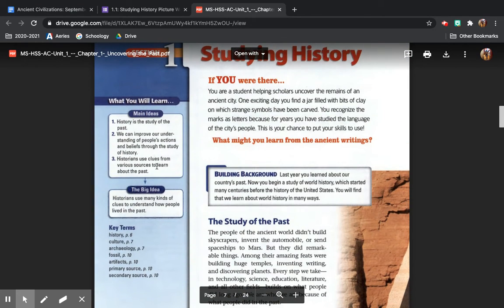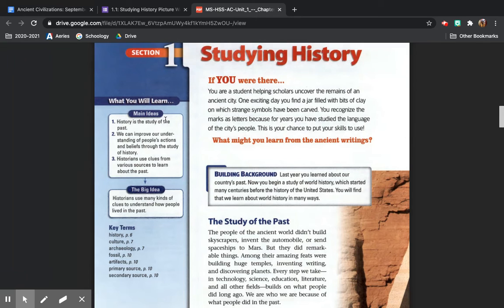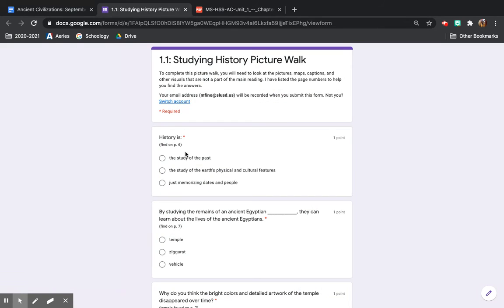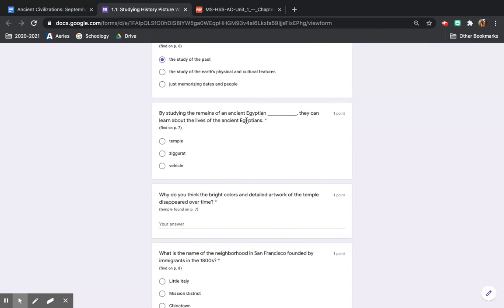So let's see, history is, you're going to look over here, and it says history is the study of the past. So let's see if that's an answer, and it is. So I'm going to select that answer there. Okay. And then continue on to the next question. Again, it lists the page numbers. So that hopefully helps you.